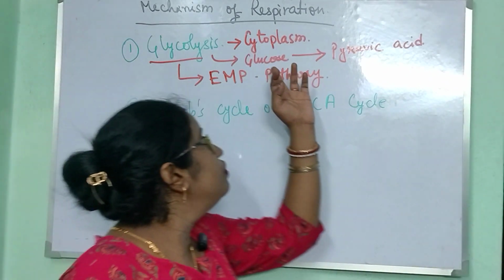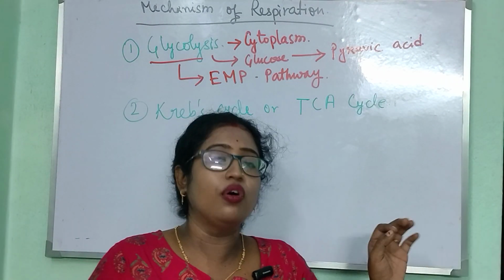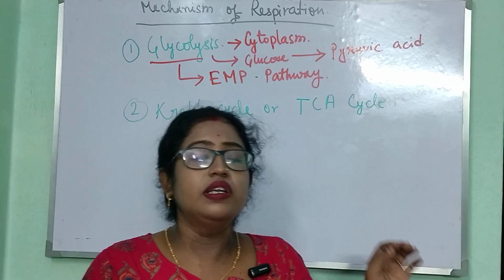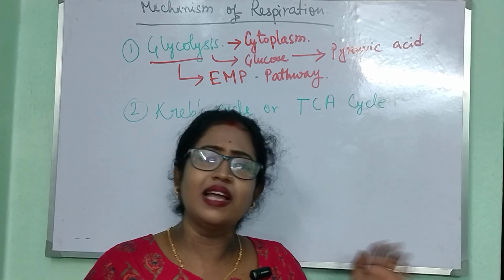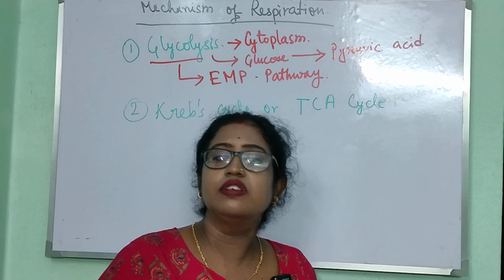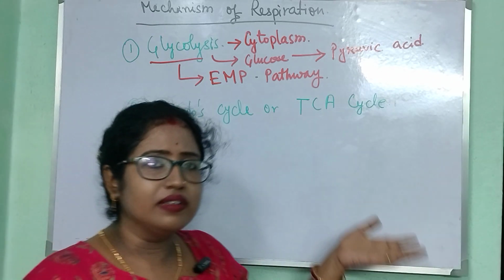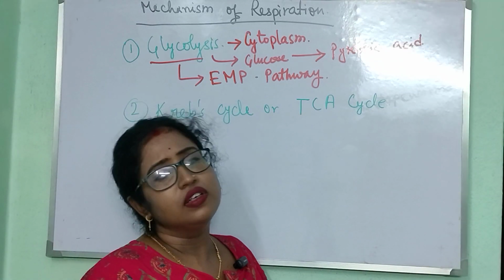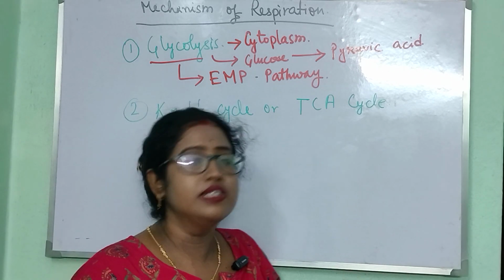The formation of pyruvic acid from glucose does not occur in one step, but is a series of chemical reactions, which is not included in your syllabus. We will discuss the full process of glycolysis in later classes.